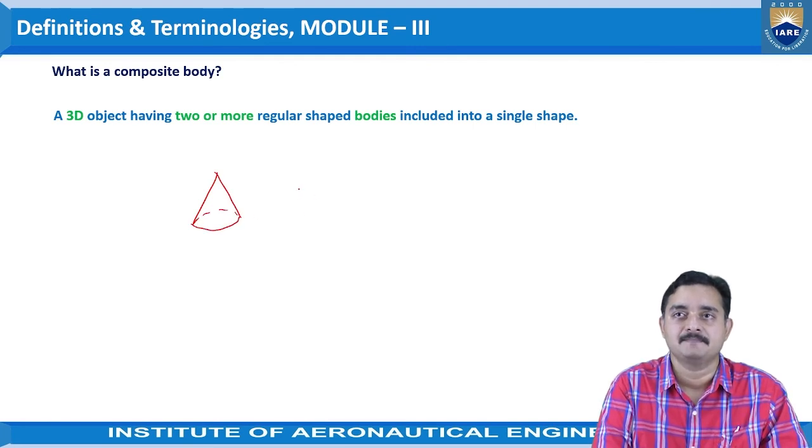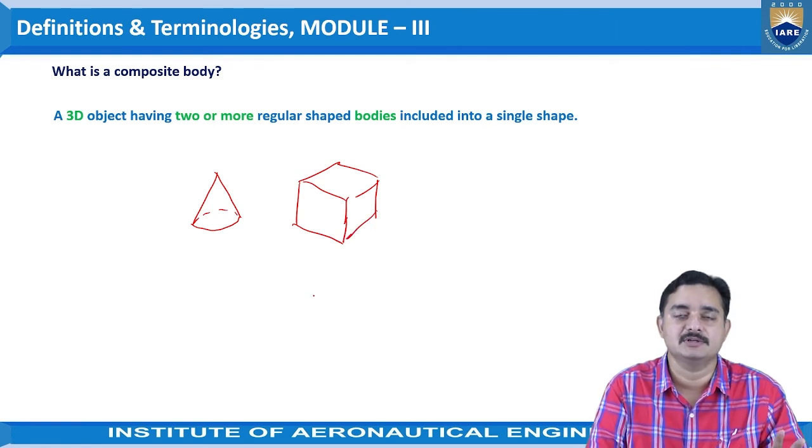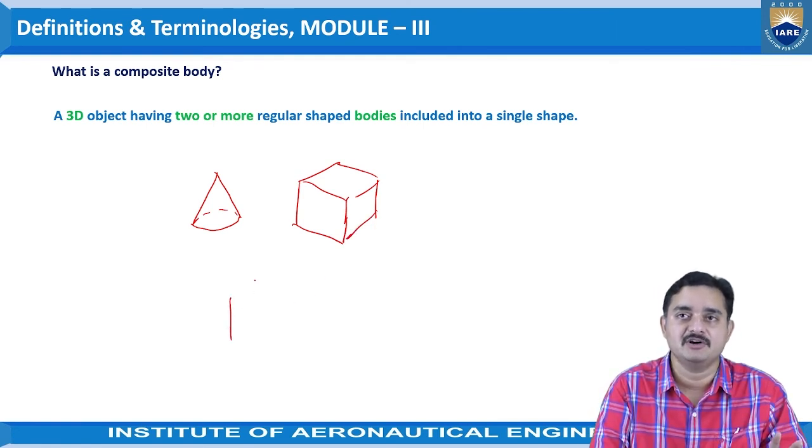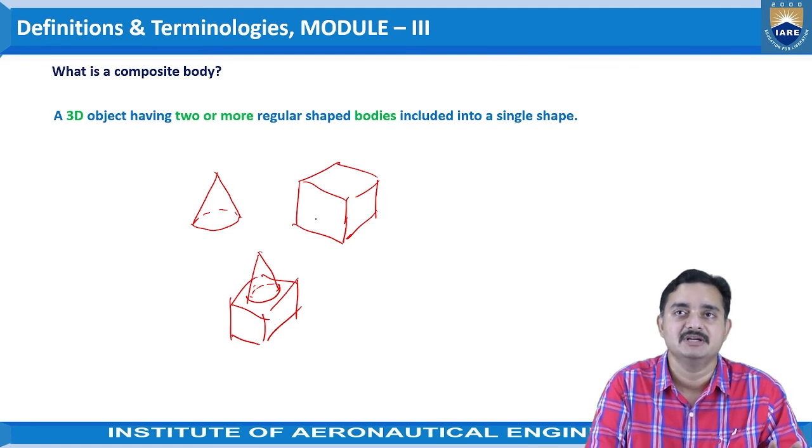And let us say a cube or cuboid. So these are the regular shaped objects. If that cone is being placed on this cube or cuboid, then this will become a composite shape.